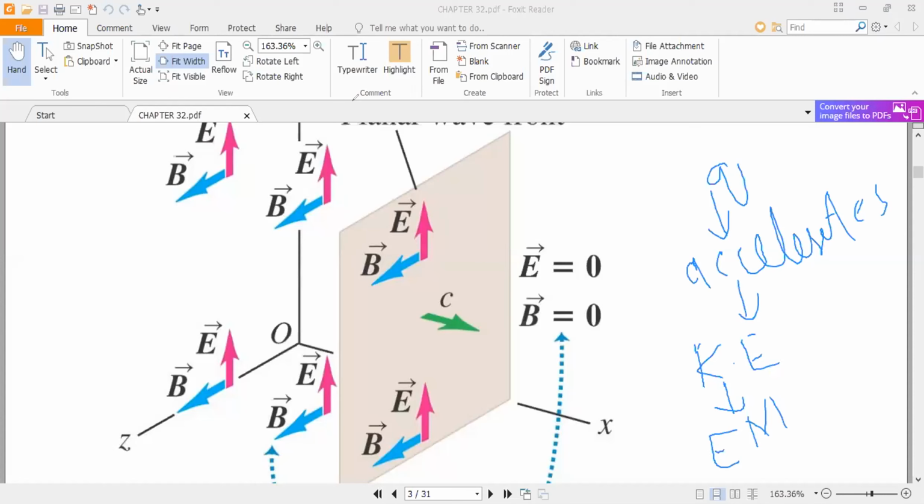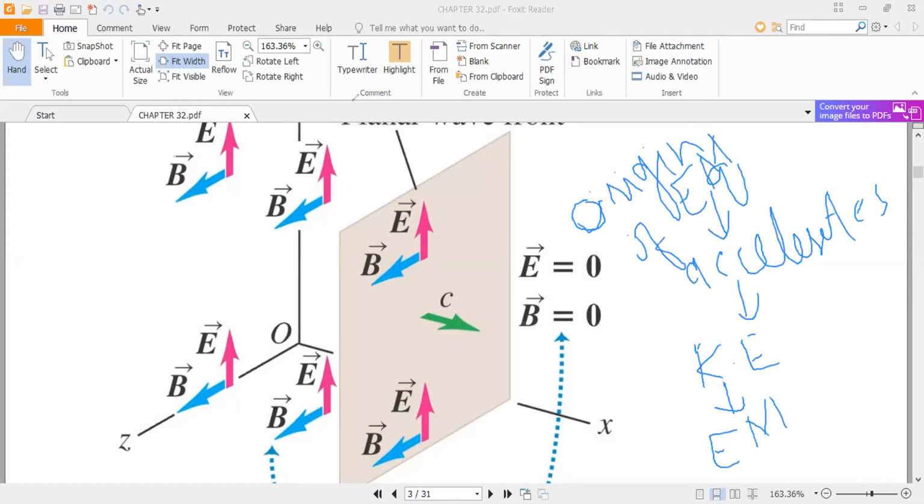Okay, so you know that electromagnetic waves are made up of an electric field and a magnetic field. This is the origin of the electromagnetic wave. What is the origin of electromagnetic waves? It is through accelerated charges.